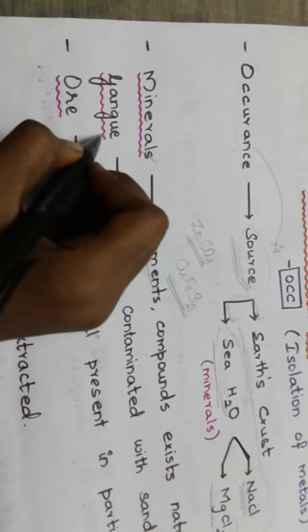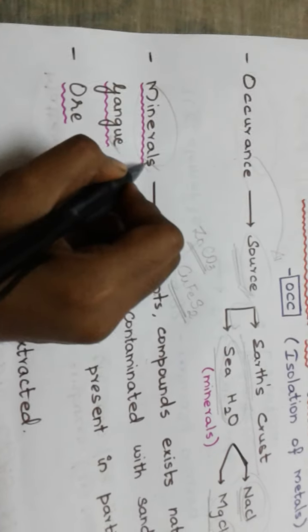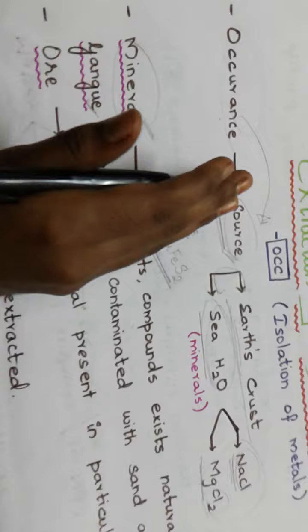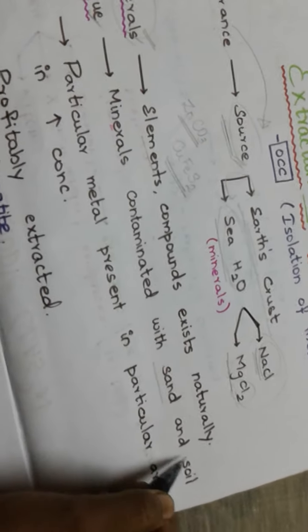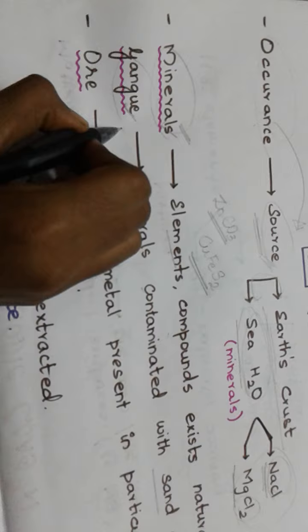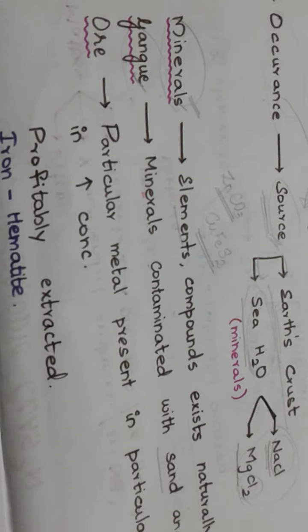Next we go to gangue. When you take a mineral, it is not present in its pure form. Nothing is present in pure form. It contains some dirt, some sand or soil particles with it. So the contaminated stuff is called gangue.